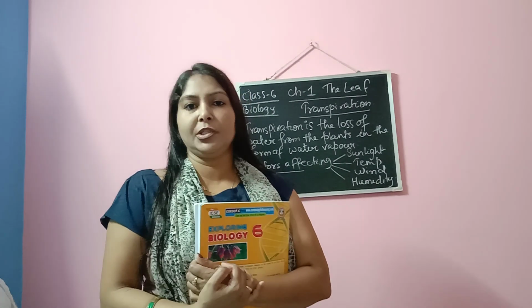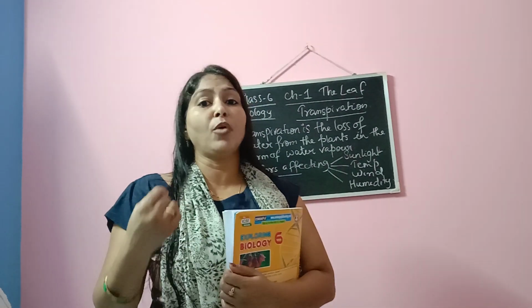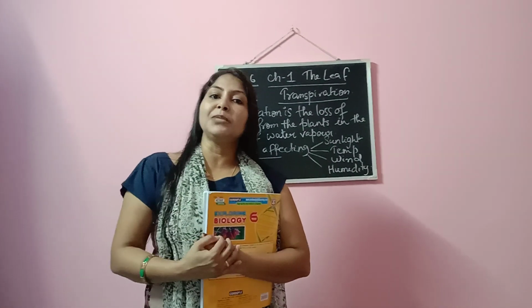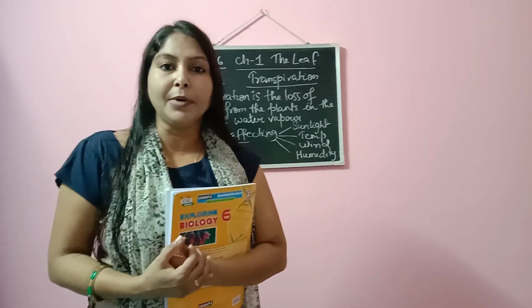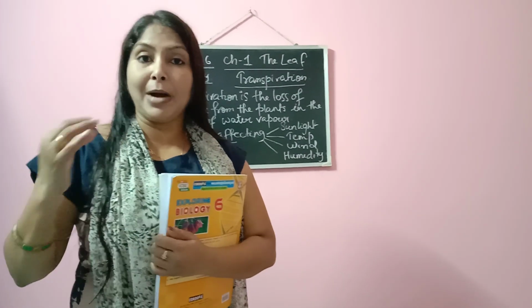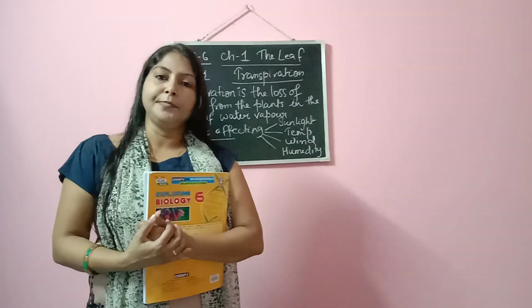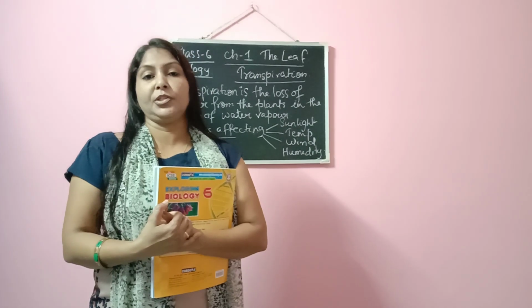Now what is transpiration? Transpiration is the process where we see the loss of water in the form of water vapor, mainly from the plant parts, especially from the leaves. Okay. So what is transpiration? Transpiration is the loss of water in the form of water vapor, mainly from the plant parts, and especially from the leaves. Okay. Now what are the factors affecting transpiration?